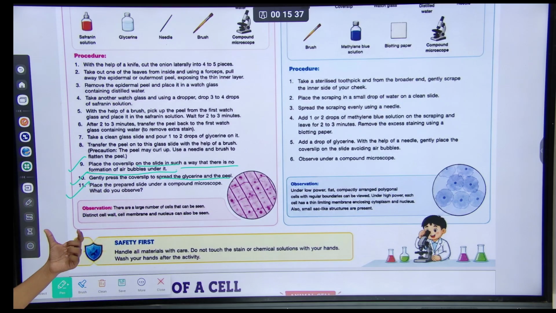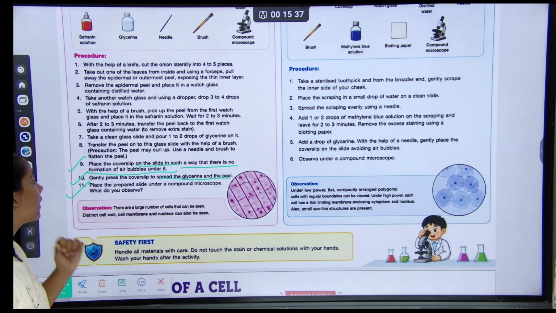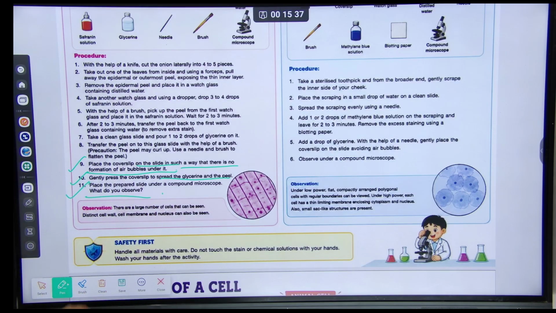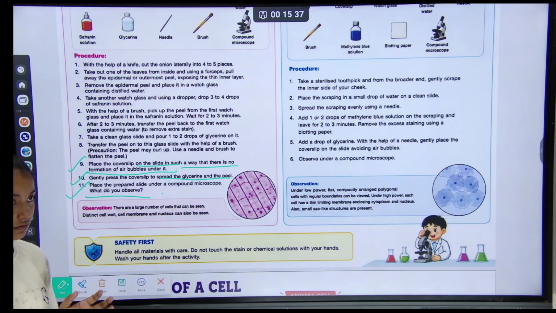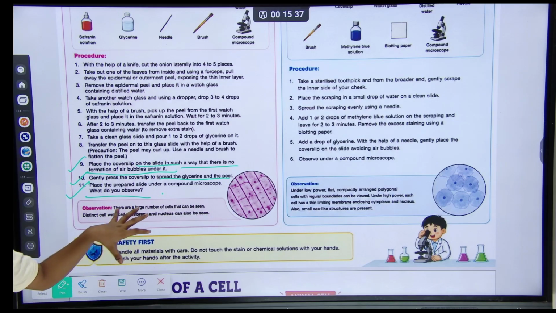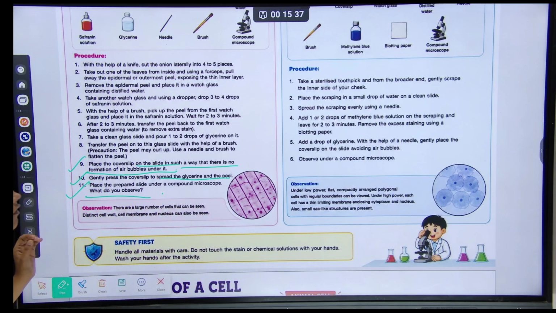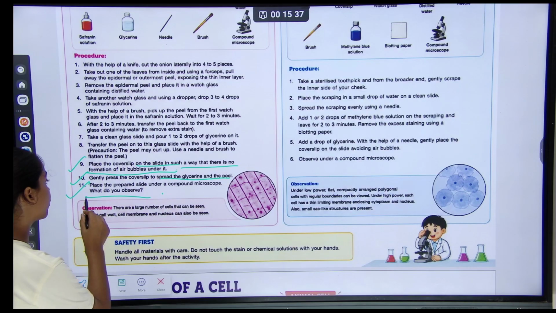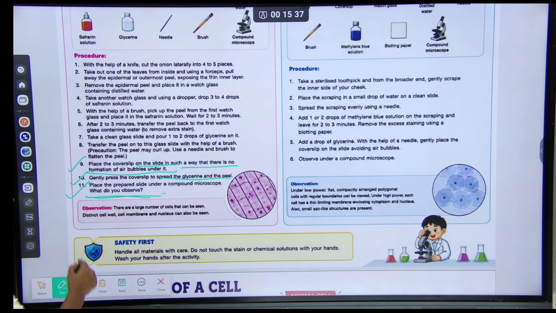Last, place the prepared slide under a compound microscope. What do you observe? Observation.